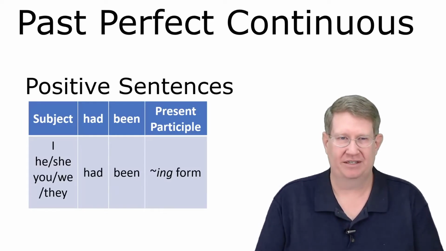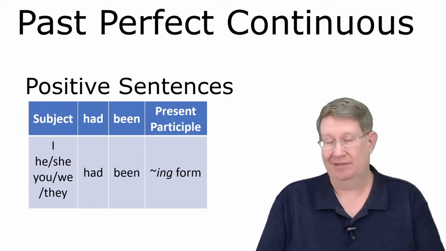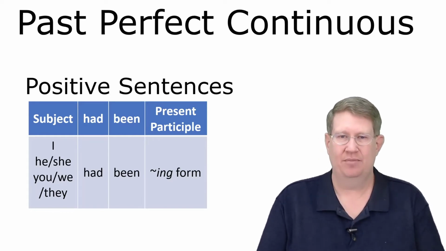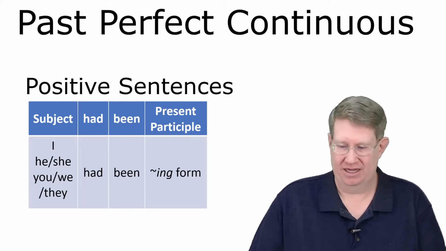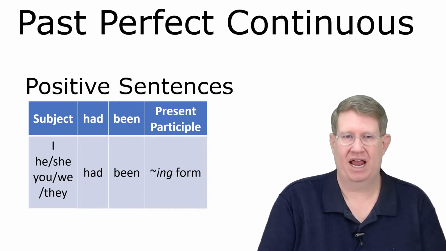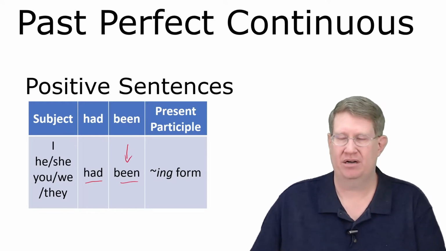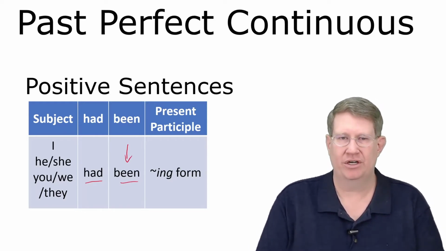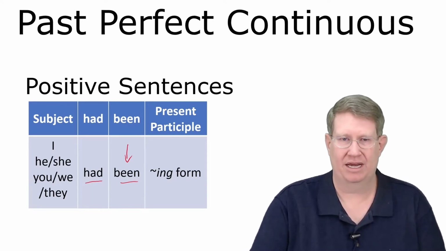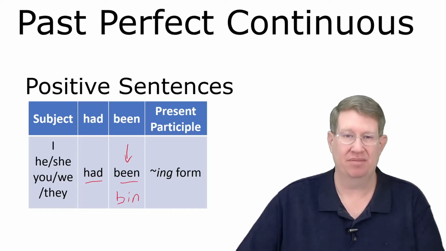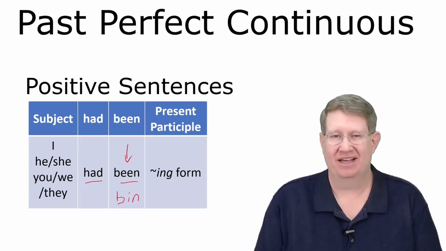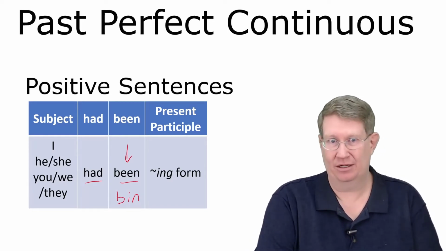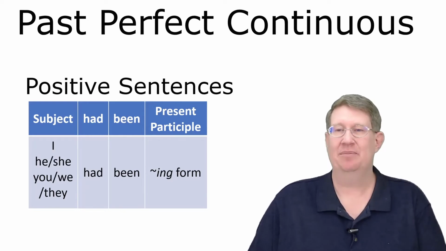So, positive sentences. I, he, she, it, you, we, they, had, been, and then the present participle, the ing form. Okay? So this gets a little bit complicated because we've got to add both a had and a been. A note about this too, depending on where you are and depending on the accent of your region, been might sound a lot more like bin. Now, they mean been, but they might say bin. I notice that people where I live say that, including me sometimes. So if I say bin, I mean been.